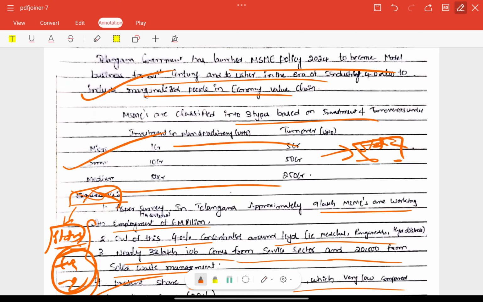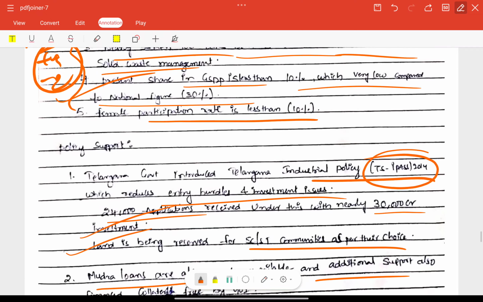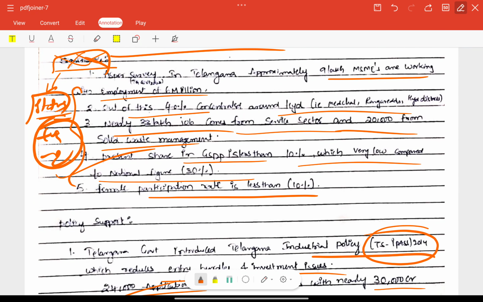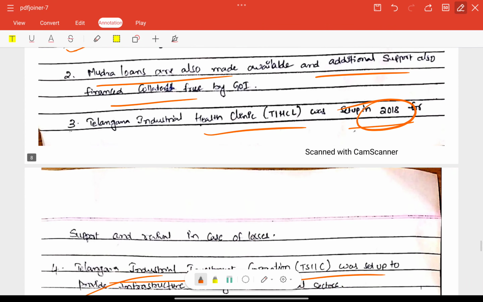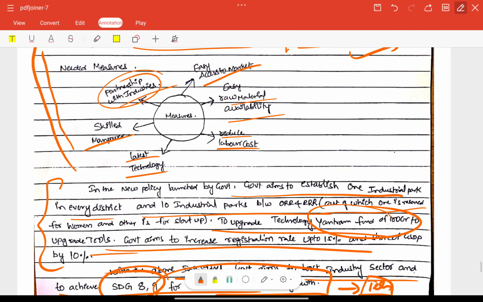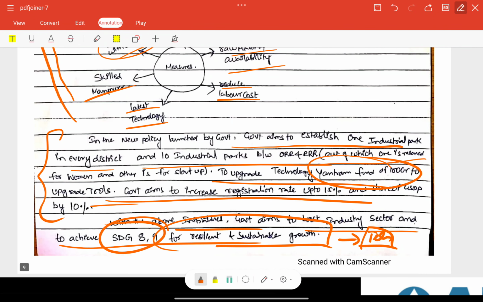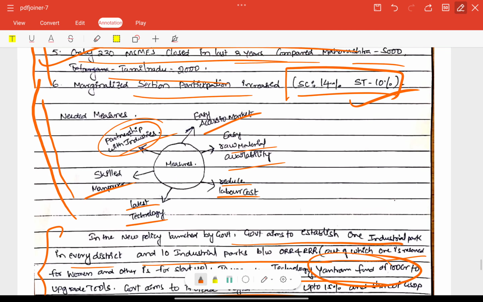Included so much data and also a table, and a very good introduction, right? Positive and negative status are also included, very good. Policy support is also included here, different types, right? Everything is okay, but organizing the answer is missed here. Please focus on that. For this answer, all important issues are covered here, so based on that, we can give 5.5 out of 10 marks.